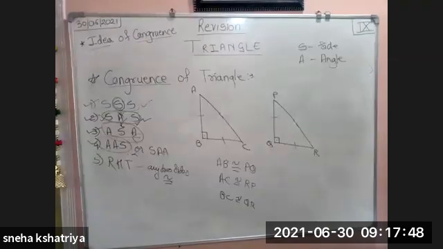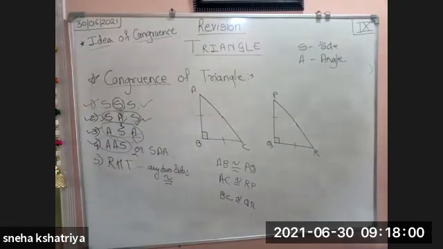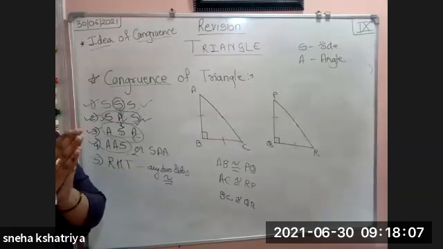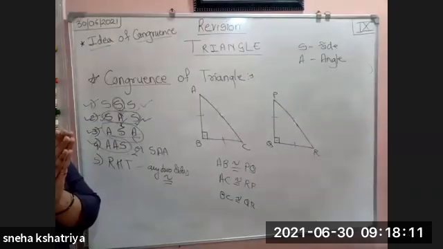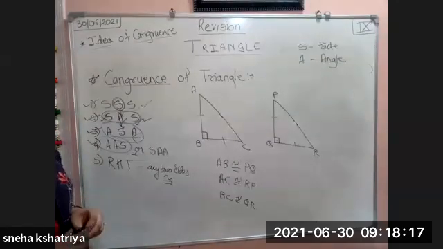Idea of congruence means the identical. Whatever the given two pictures, if they are identical, then that is called congruent. And for congruence of triangles, we have taken two different triangles. We say these two triangles are congruent if we put both the triangles on each other and nothing extra comes outside, which means both the triangles are congruent. And in this, the sequence is very important.